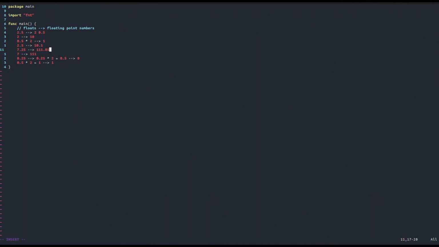So now we know how we can convert decimal numbers from base 10 to base 2. But how does the computer actually store these decimal numbers? Because this process of conversion from base 10 to base 2 is quite important in the process of storing floats into memory, and we will see now how this comes into play. So suppose again we have a number such as 7.25. We already said that this number gets converted to 111.01.